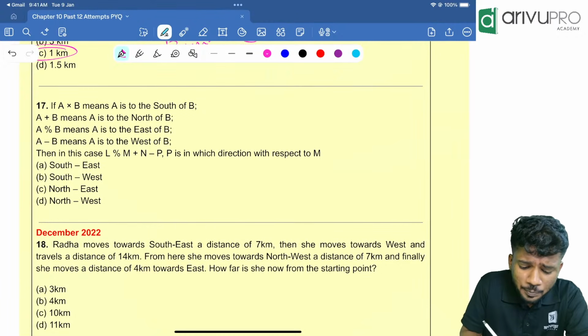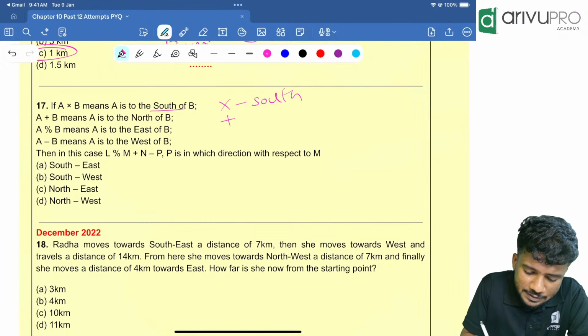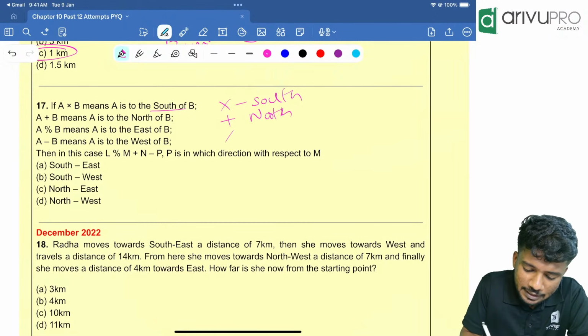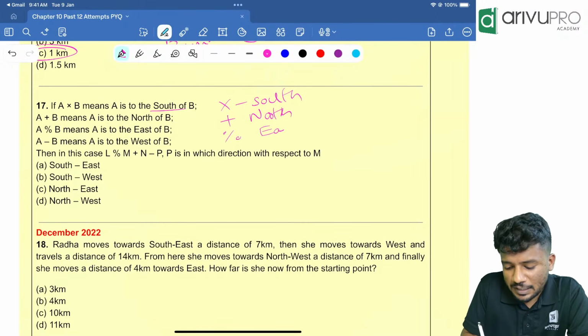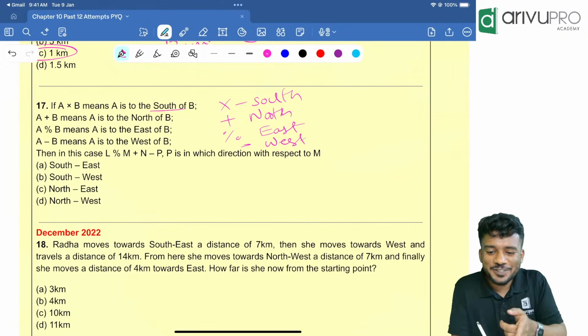If A into B means A is south of B, into sign means what? South of. Then plus sign means what? North. As per the question, north. Then percentage sign means what? East. Minus sign means what? West. Now we are going to solve the question.